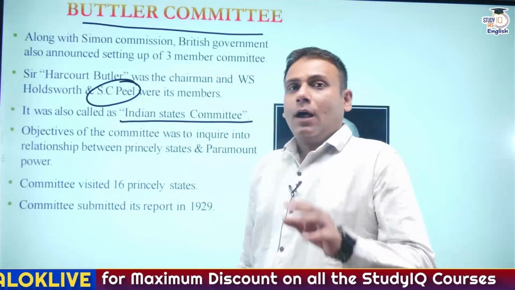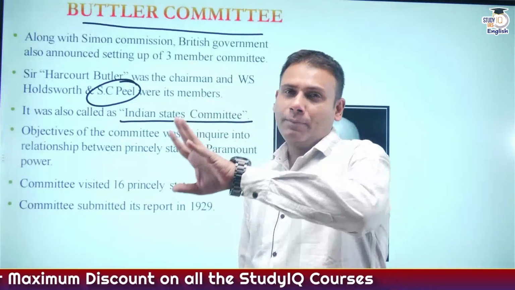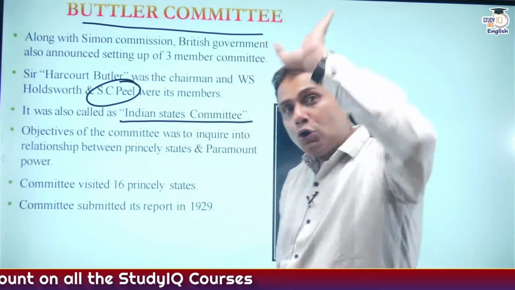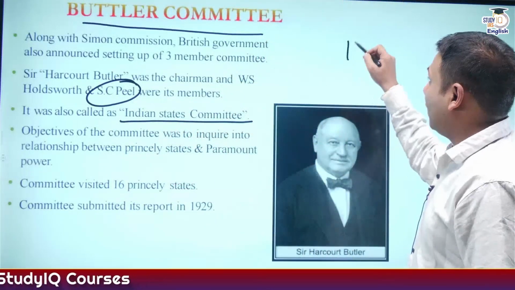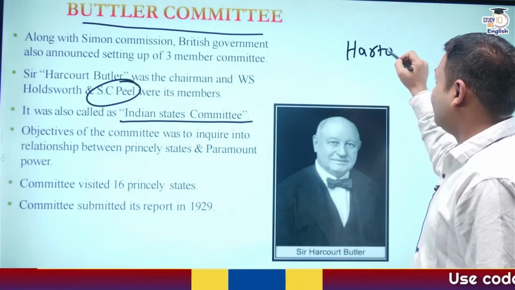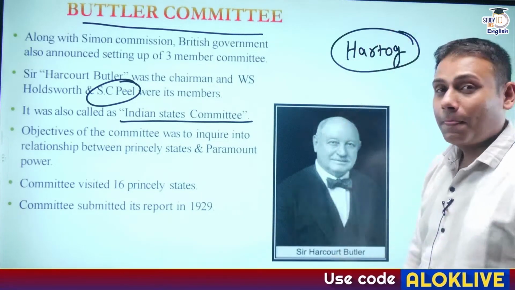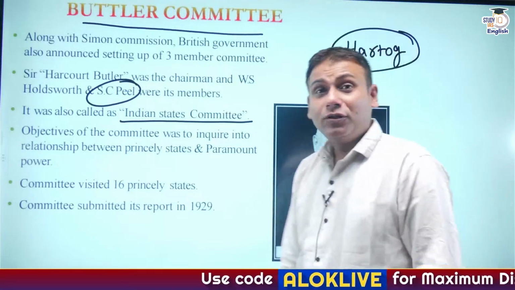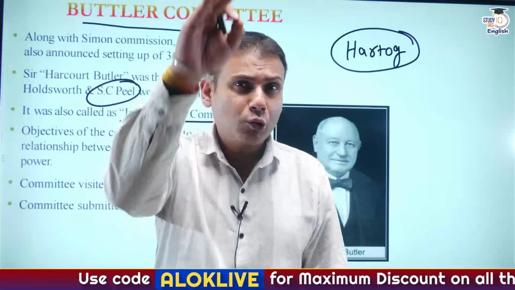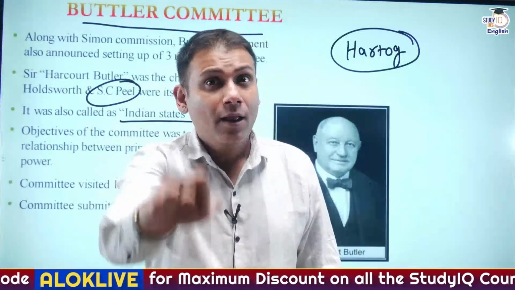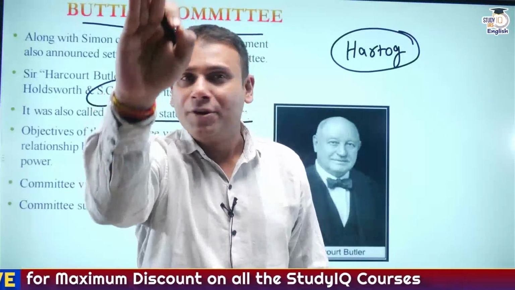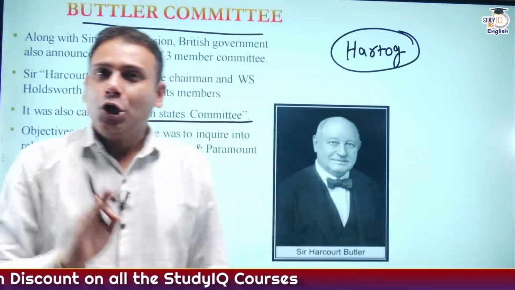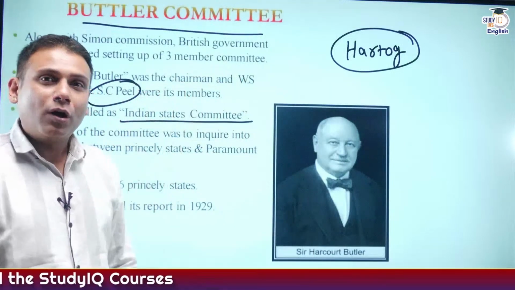So the Simon Commission had appointed the Butler Committee. The Simon Commission had also appointed the Hartog Committee. Guys, if you remember, we have studied the Hartog Committee in quite depth and detail as a part of education commissions. What was the basic purpose of the Hartog Committee?